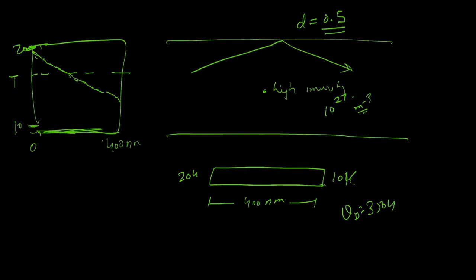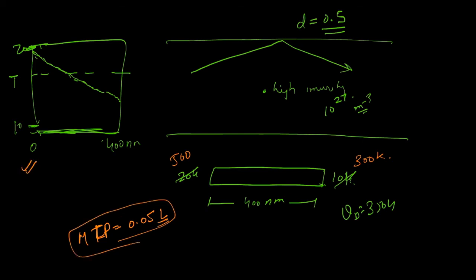Okay, let's change the problem a little bit now. Same problem. Instead of taking 20 and 10 Kelvin, now let's take 500 and 300 Kelvin. So let's assume the mean free path to be 20 times less than the length L. How would this profile look now?